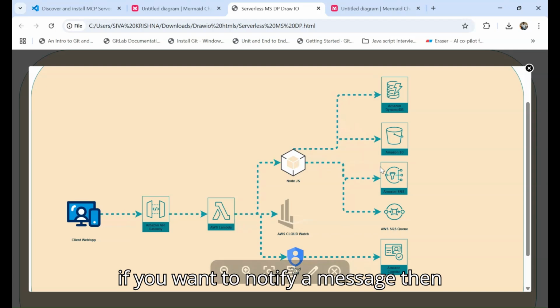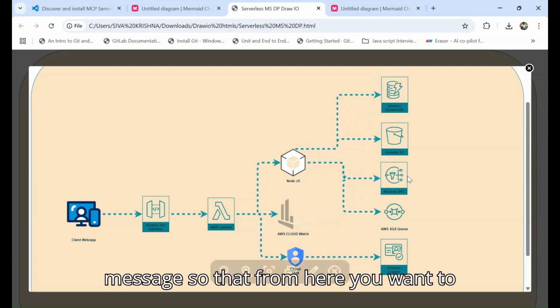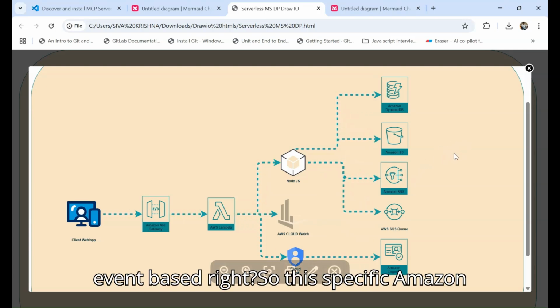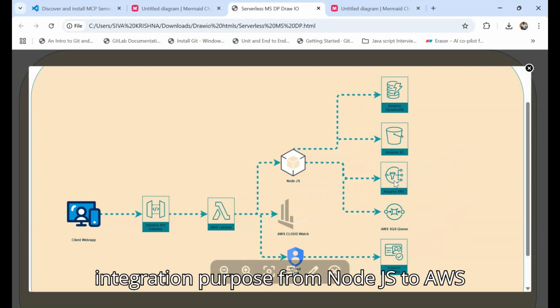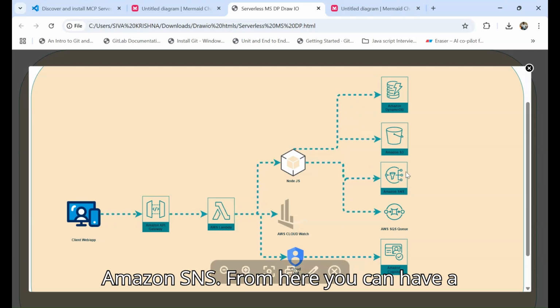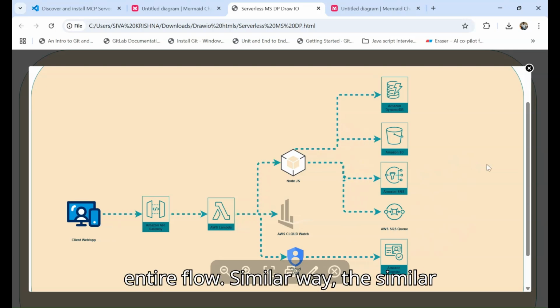Similarly, if you want to notify a message, then you'll just go for AWS SNS to send a message, so that from here you can trigger another microservice with an event-based approach, right? So this specific Amazon SNS can be used for the integration purpose from Node.js to Amazon SNS. From here you can have multiple services get triggered in the entire flow.